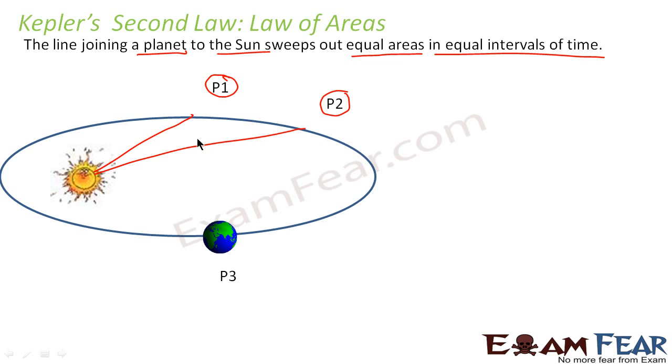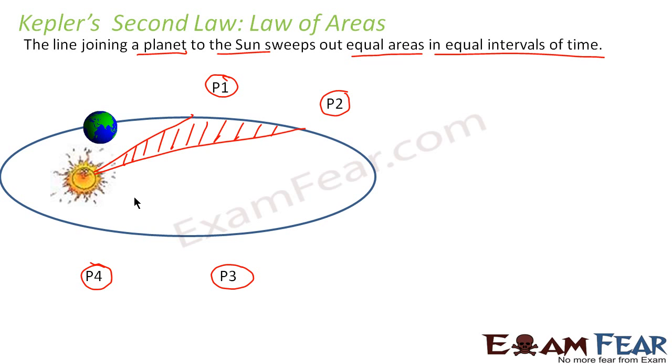This area, right? Now again, the same planet will keep revolving. It will reach some other point, say P3, and again it will go on and on. So for when it traveled from P3 to P4, the area covered is this area.